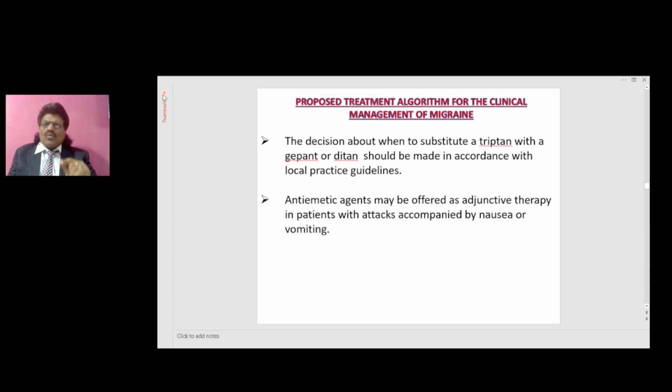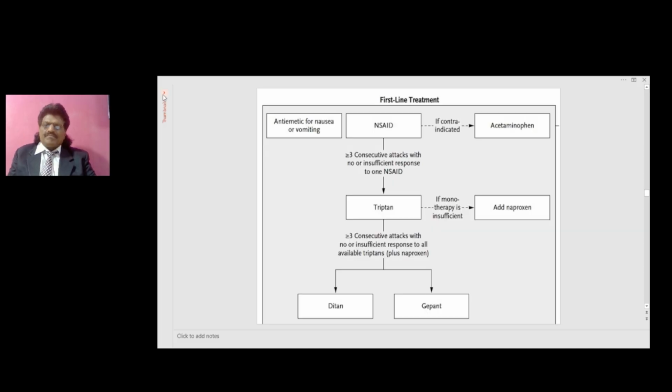The decision about when to substitute a triptan with a gepant or a ditan should be made in accordance with local practice guidelines. Antiemetic agents may be offered as an adjunctive therapy in patients with attacks accompanied by nausea or vomiting. So this is the way we go.